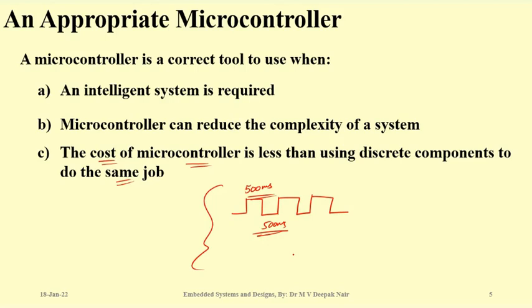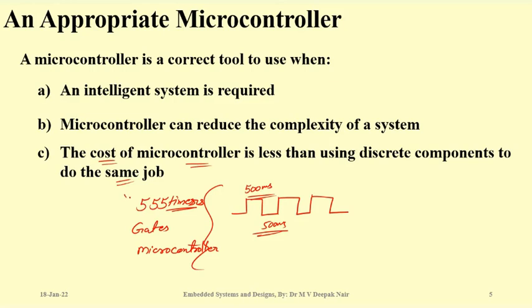Which one will be your solution? What are you going to suggest to achieve this particular goal? Any device? Some multivibrators. You can use multivibrators by using a 555 timer, right? And the same thing you can generate using timers. You can generate this kind of waveform using maybe more complex circuitries using different gates, right? And you can even generate the same square wave using a microcontroller. So now the question is, which one will be the most suitable solution?